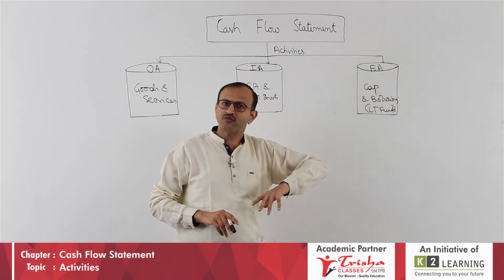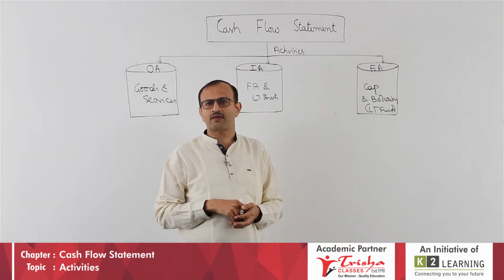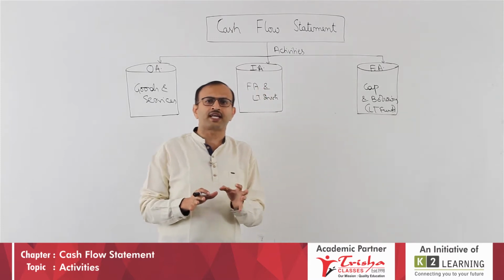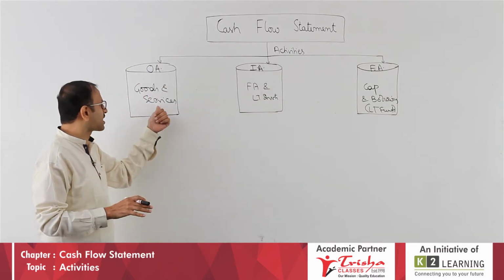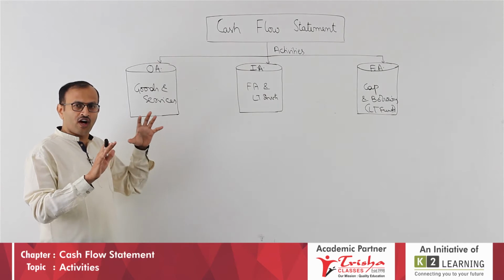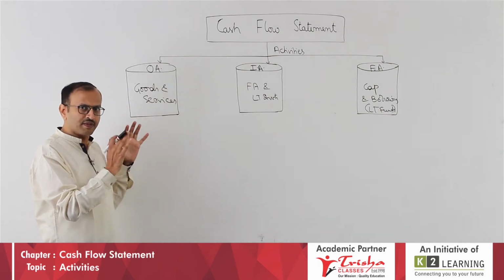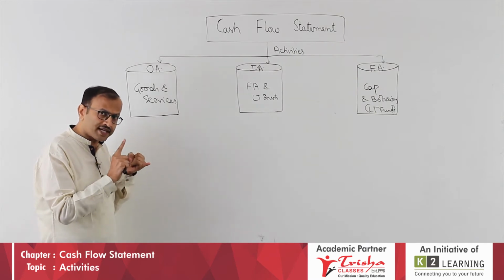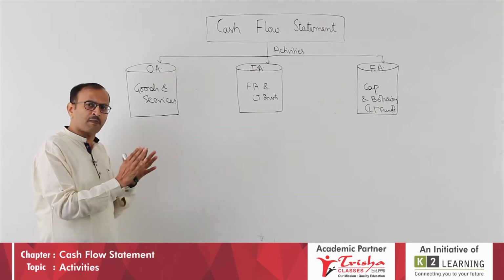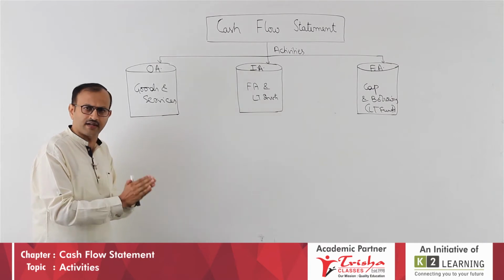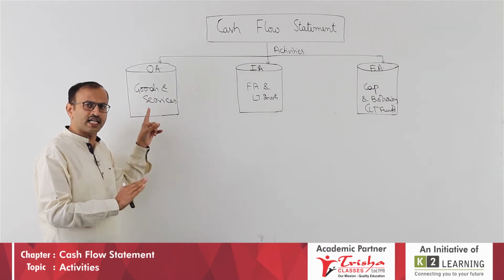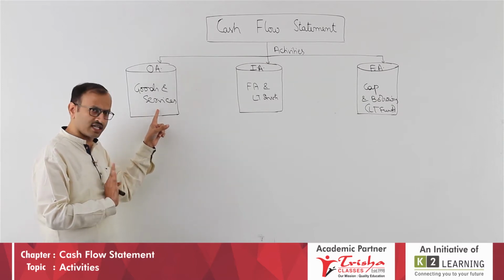You may raise the question, where are the short-term liabilities and short-term assets? Current assets and current liabilities are mainly for your operating, for your working, so they come under operating activity. So, I think you understood the 3 activities. Let me recall again. What is the first one we call? Operating activity. It is nothing but the principal revenue earning activity. It is related to goods and services. Direct and indirect expenses related to that are taken here.